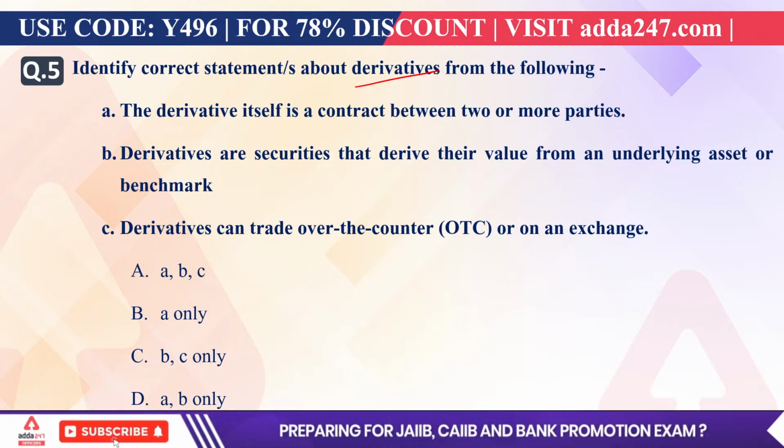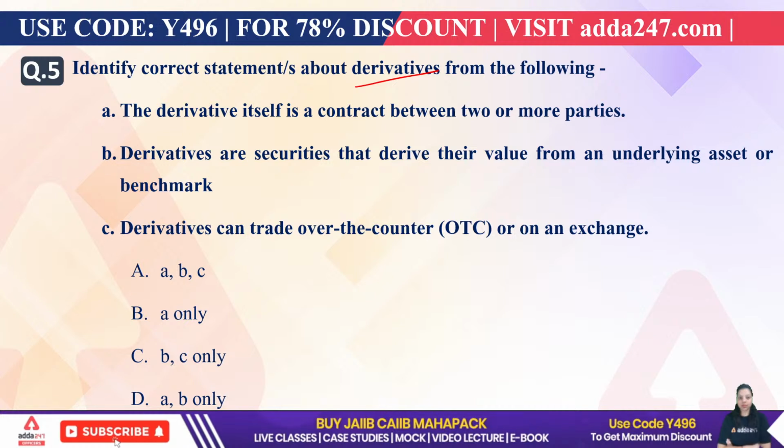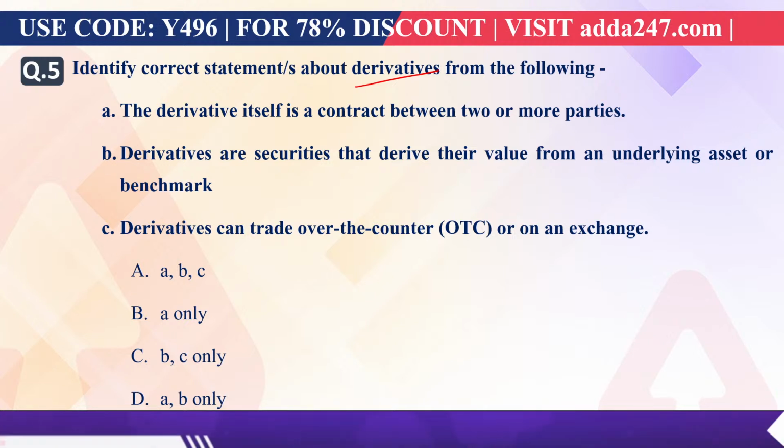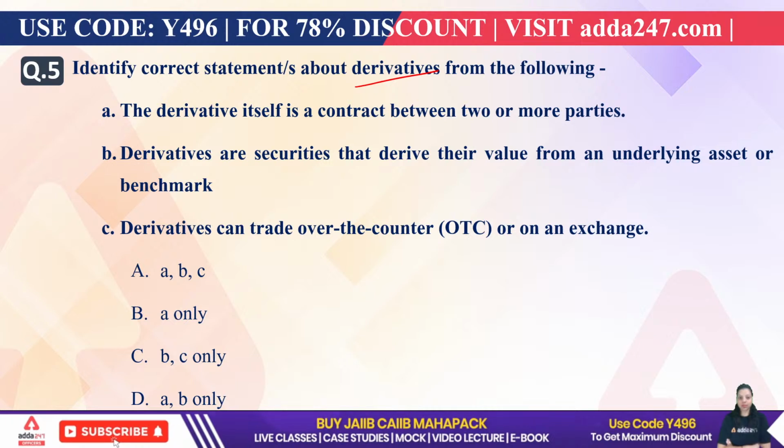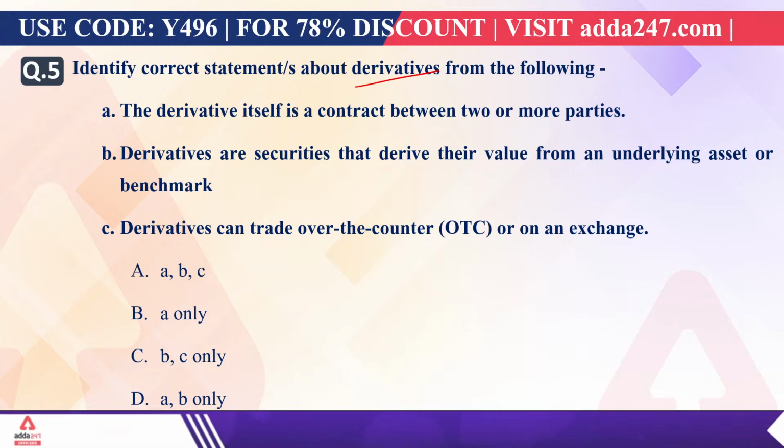Deepak is saying C, Suman is saying C, that is B and C. Okay. What about the rest?